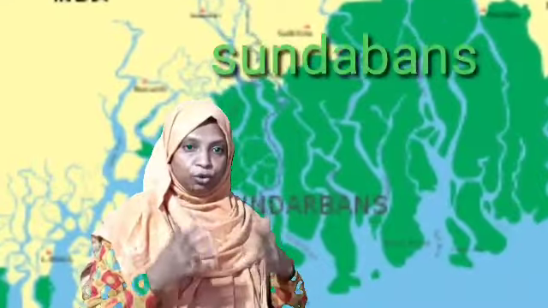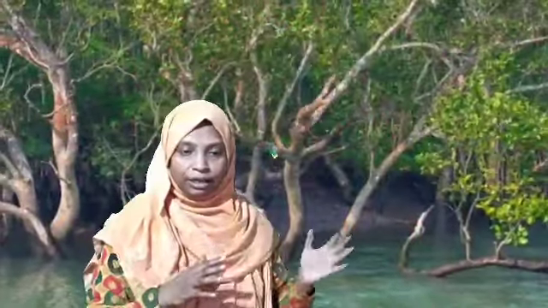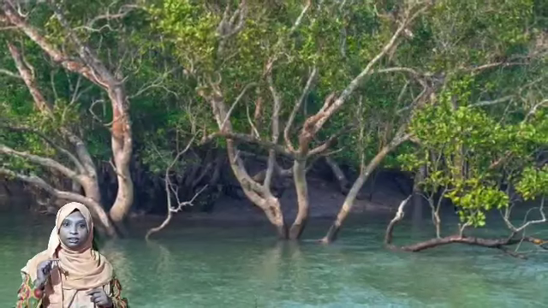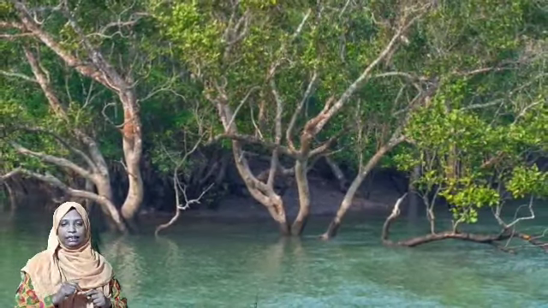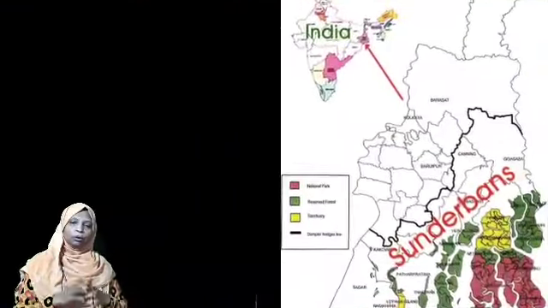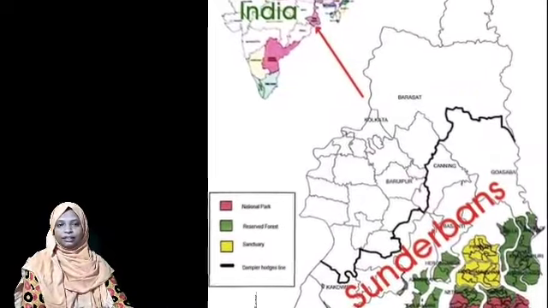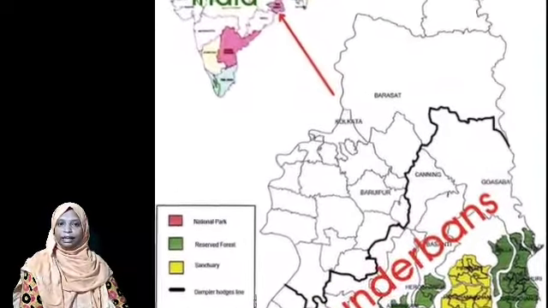And it is always the most fertile place in this world, and it becomes more and more fertile due to the continuous overflow of water from both these rivers, known as Ganga and Brahmaputra. Sundarbans is one of the fast growing deltas, and it is also the homeland of our Bengal tiger. What is special about the Bengal tiger is that it is considered our national animal.